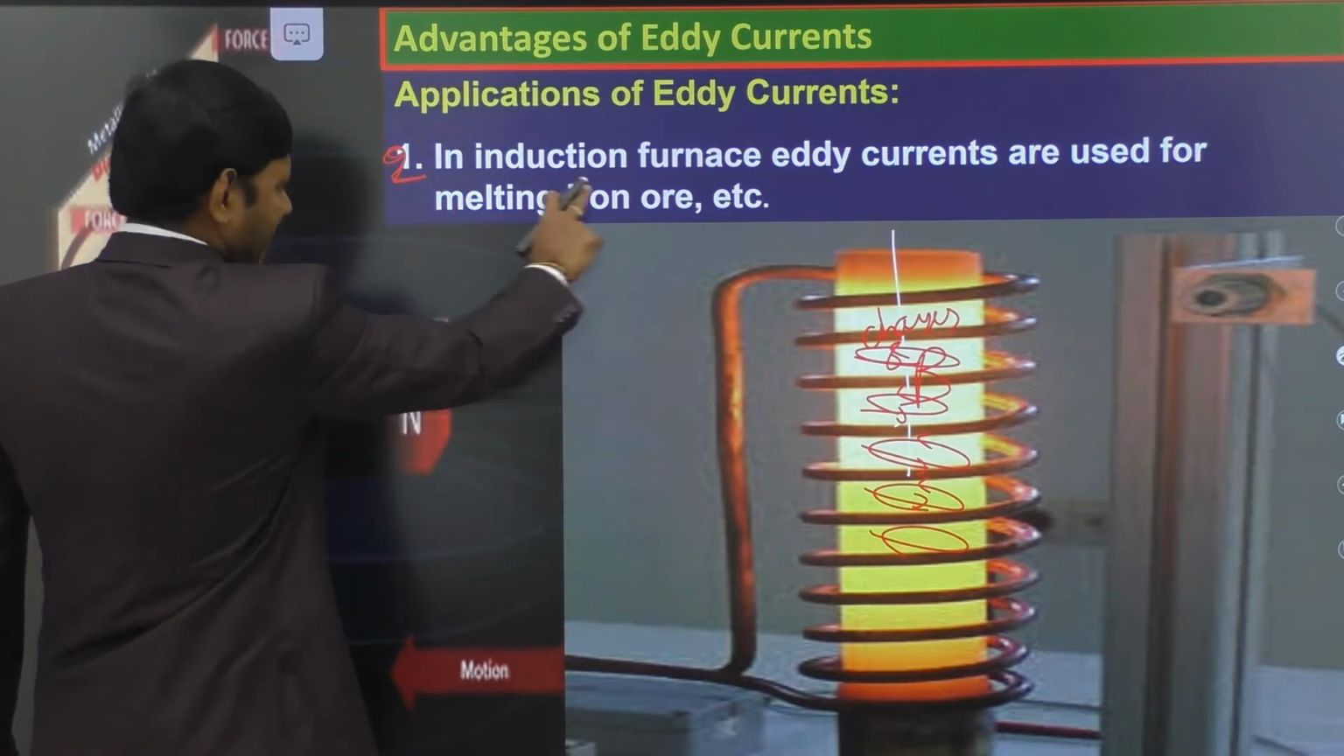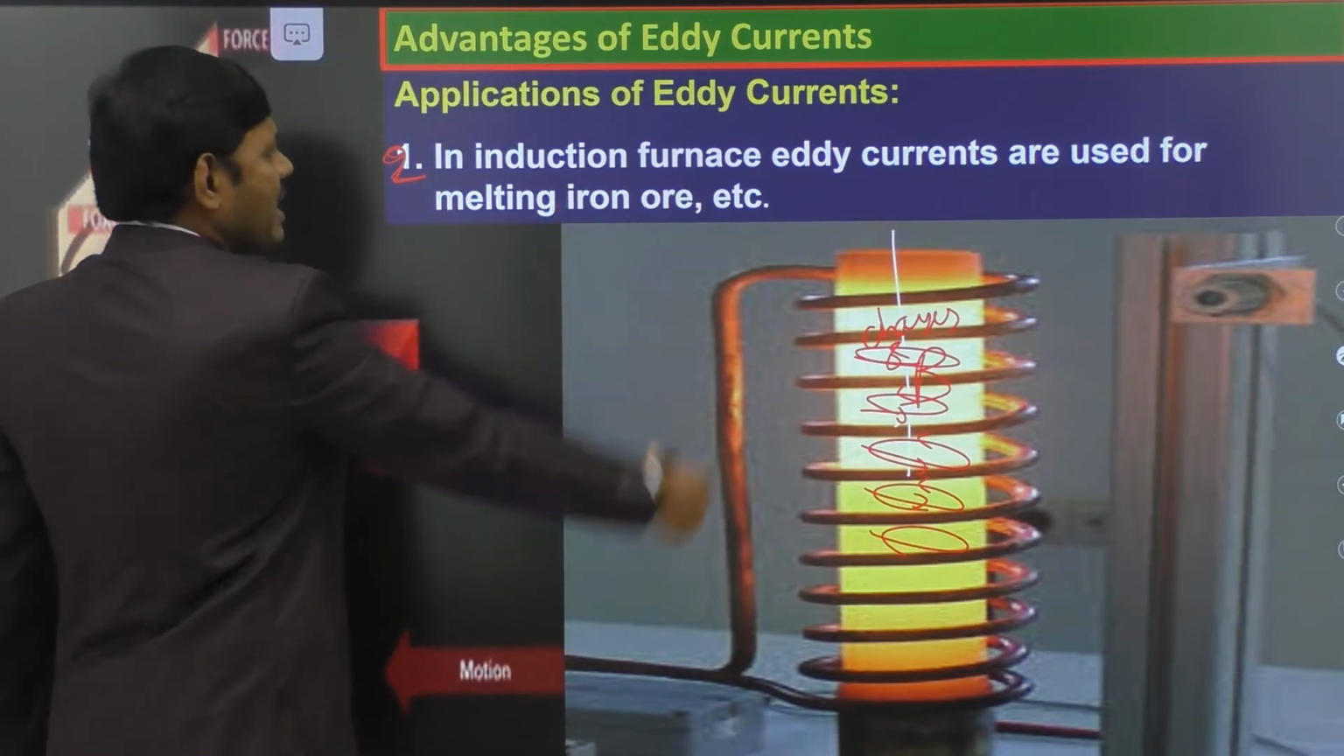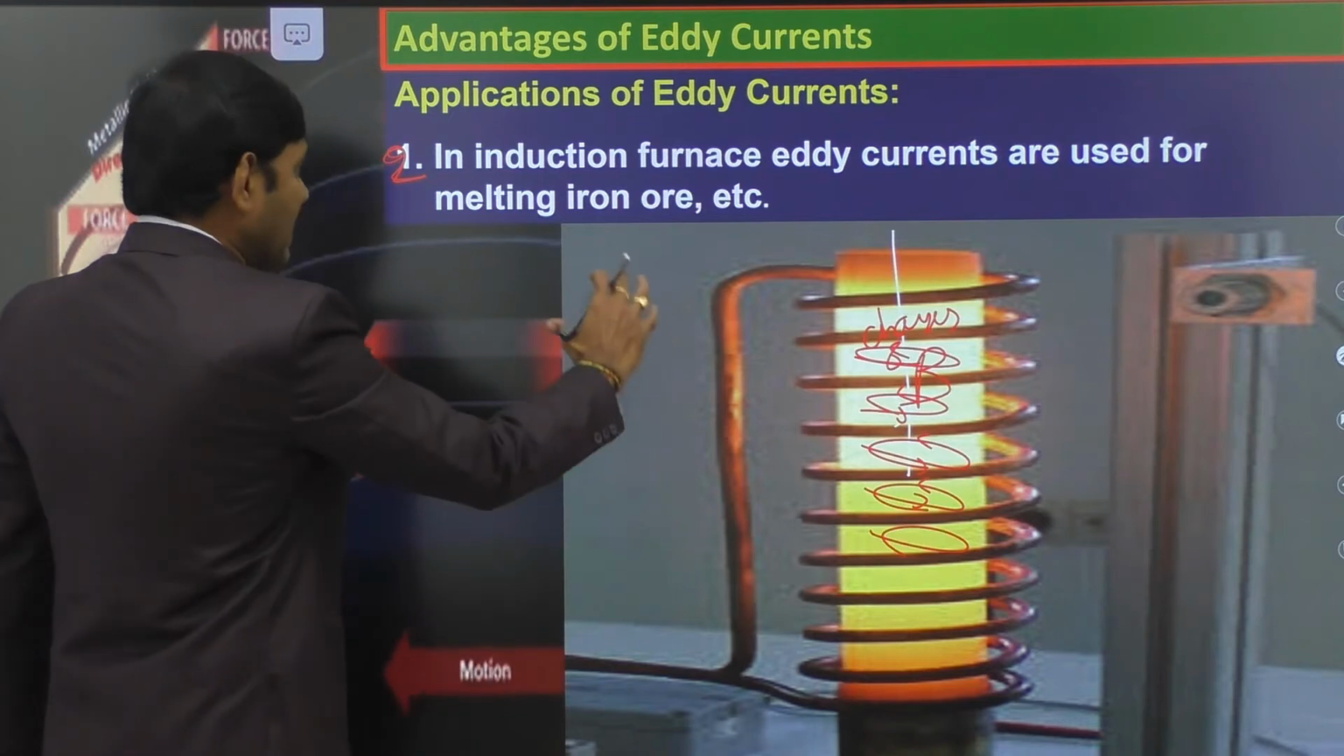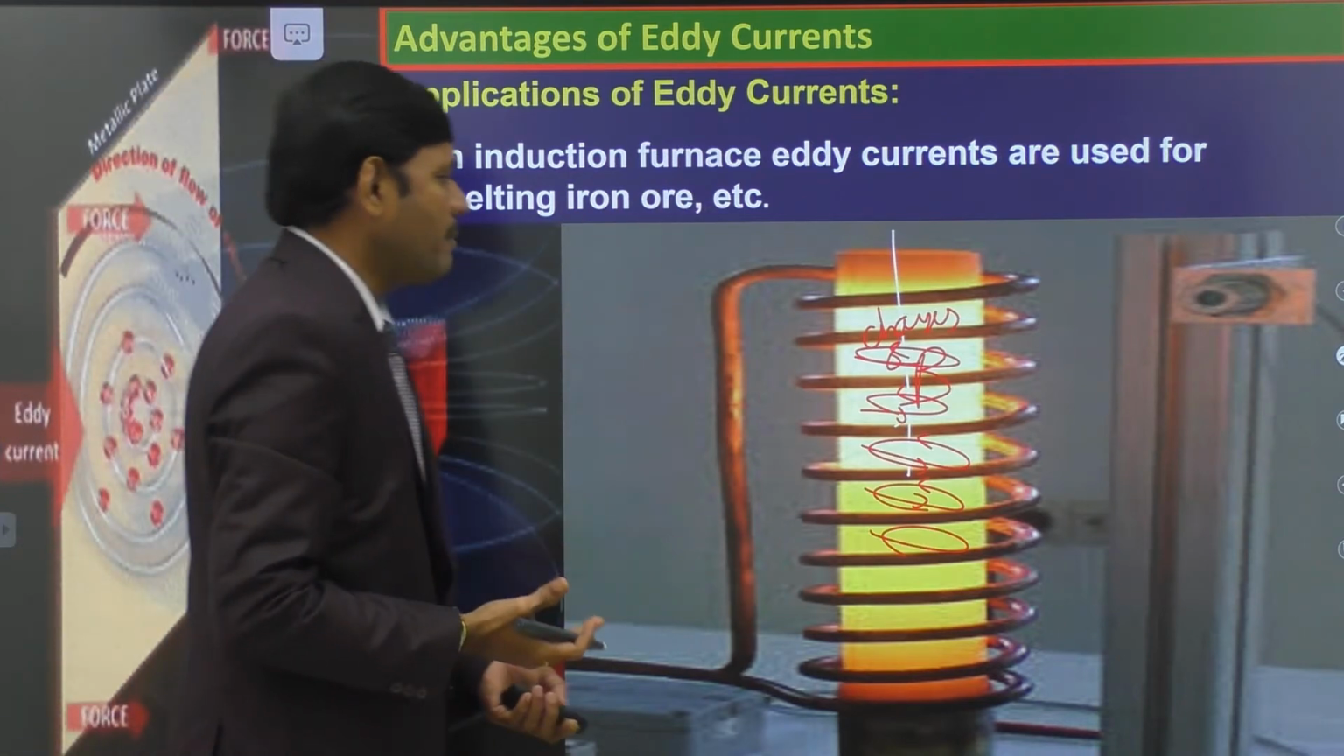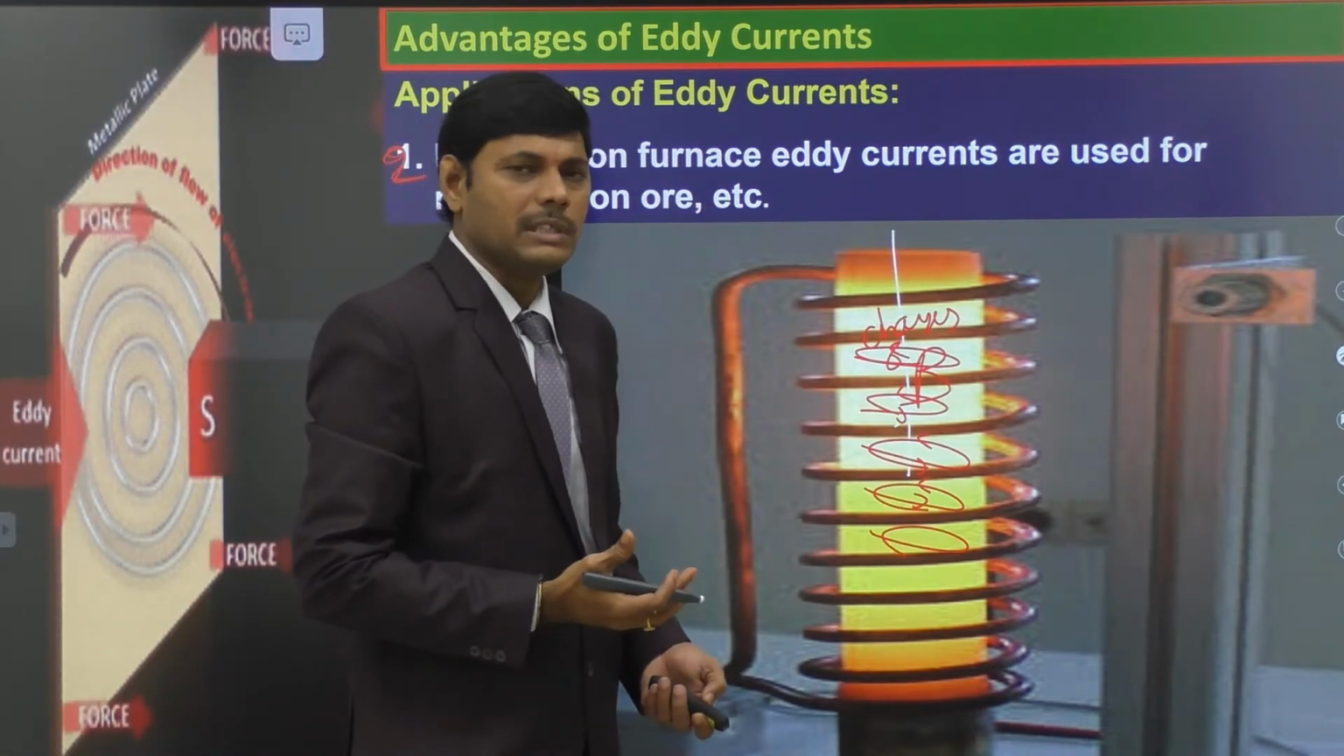That's why in an induction furnace, eddy currents are used for melting iron ore. Like that, any metal can be melted by using the eddy current phenomenon.